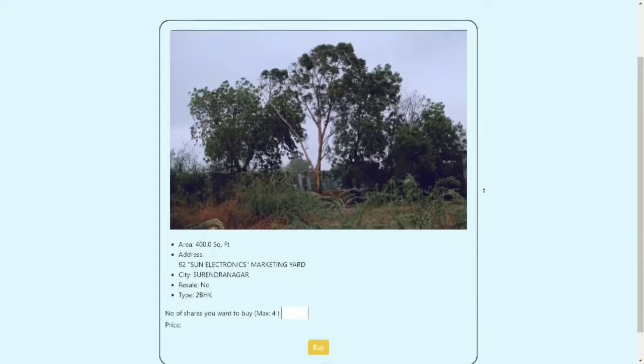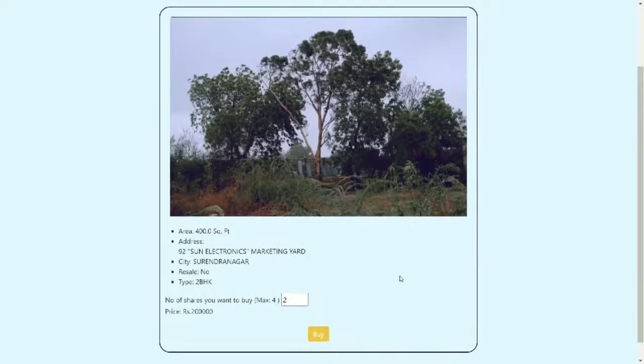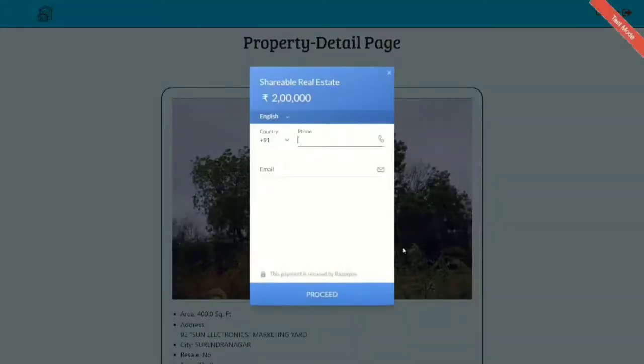They can take a look at the property and get basic information about the locality, the area of the property, the type, the resale, etc. If they are interested, they can choose the amount of shares they want to buy. After choosing the shares, they will be given the price of the shares. If they're interested, they can click on buy, and they will be taken to the payment gateway.